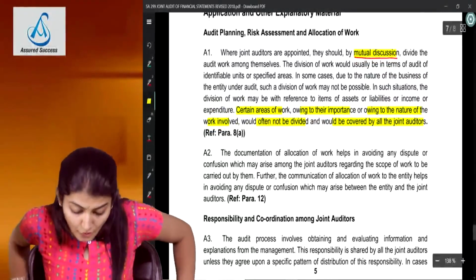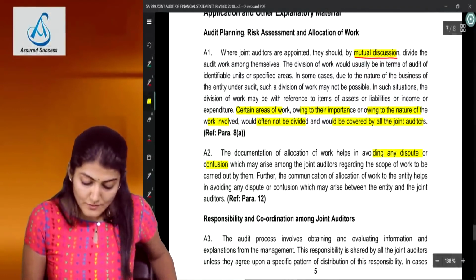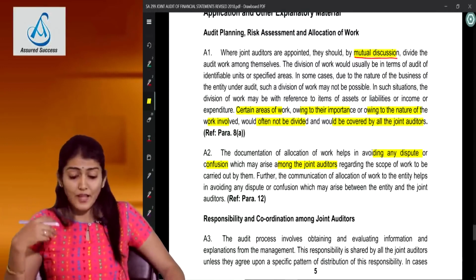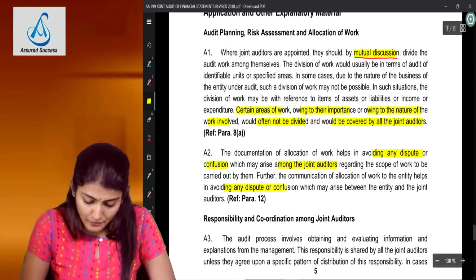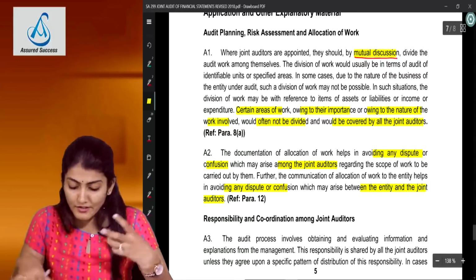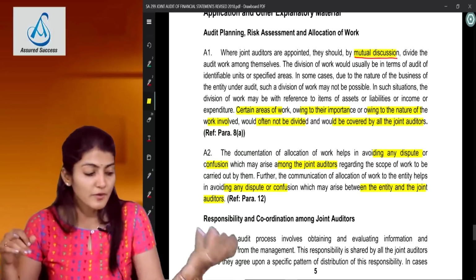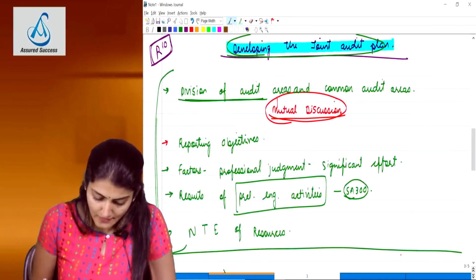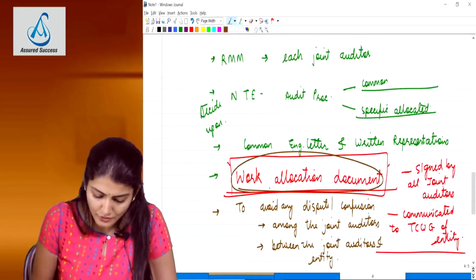And in the A2 paragraph, the documentation of the allocation of work helps in avoiding any dispute or confusion which may arise among the joint auditors regarding the scope of work to be carried out by them. And further, the communication of allocation of work to the entity helps in avoiding any dispute or confusion which may arise between the entity and the joint auditors. So I have already told you these points. Avoid any dispute or confusion among the joint auditors and between the entity and the joint auditors. Is it clear to everyone? This is a very important point over there, developing the joint audit plan, and second one, the work allocation document.